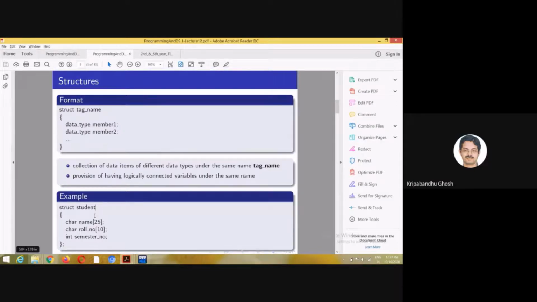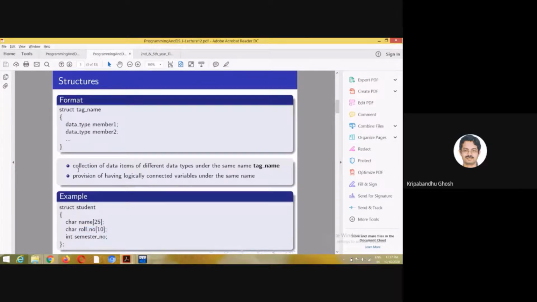I think this is the precursor to the classes and the objects of the object-oriented programming parlance. So this is like this, and by default the access is of the public type. So you can directly access the members of a structure.